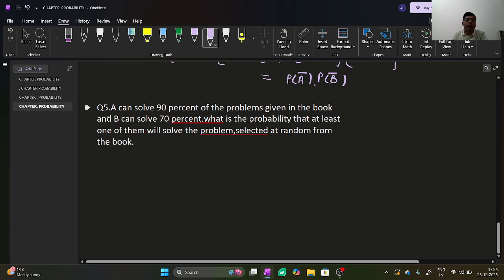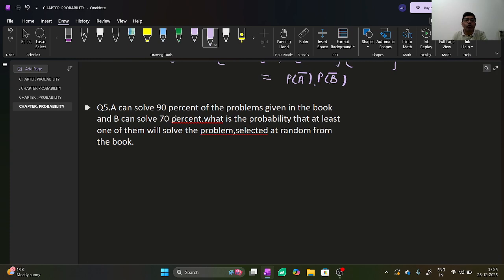Now we will discuss question number 5. A can solve 90% of the problems given in the book and B can solve 70%. What is the probability that at least one of them will solve a problem selected at random from the book? Solution. Let E be the event A solves the problem.